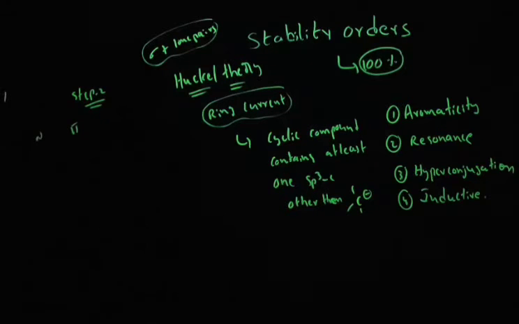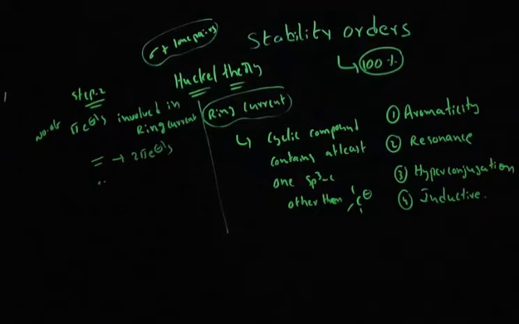involved in ring current. First step is all about ring current. Second step is about finding the number of pi electrons involved in ring current. For that, if there is one double bond involved in ring current, you have to count 2 pi electrons.